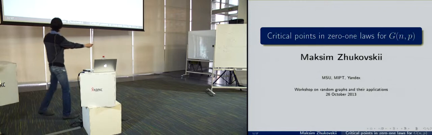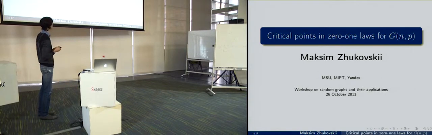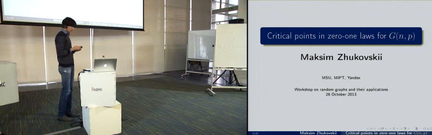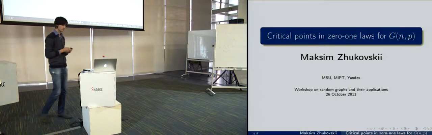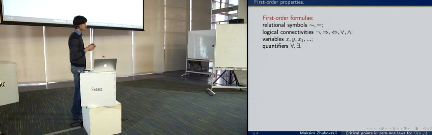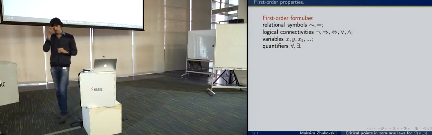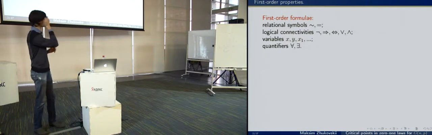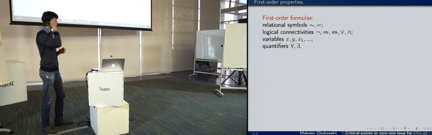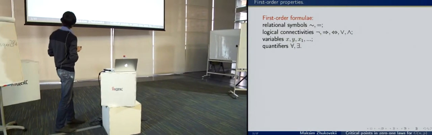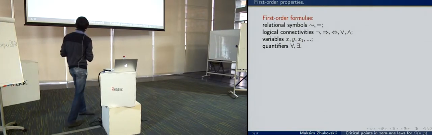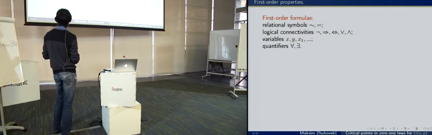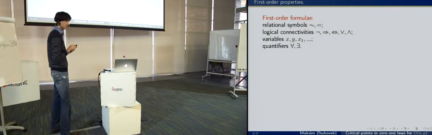I will tell you about asymptotical behavior of probabilities of first-order properties of Erdos-Renyi random graph. And let me start from some definitions. First of all, I will remind the definition of first-order properties. So the first-order properties are expressed by first-order formula, which are built of relational symbols, logical connectives, variables, and quantifiers.